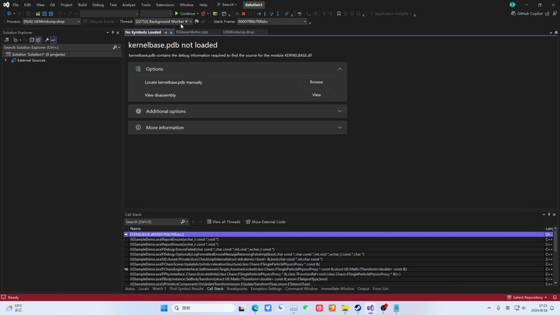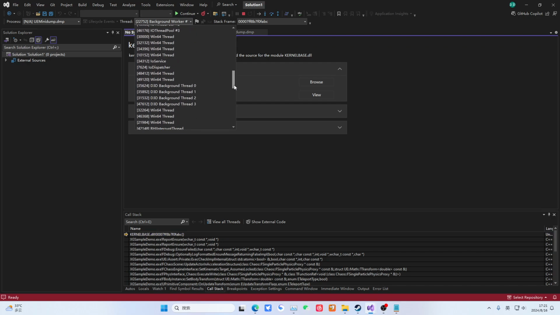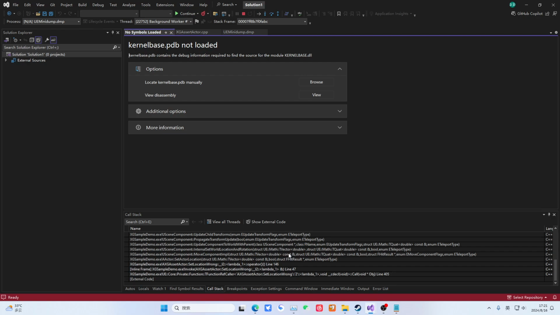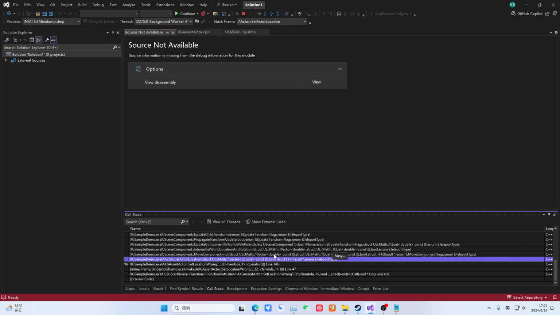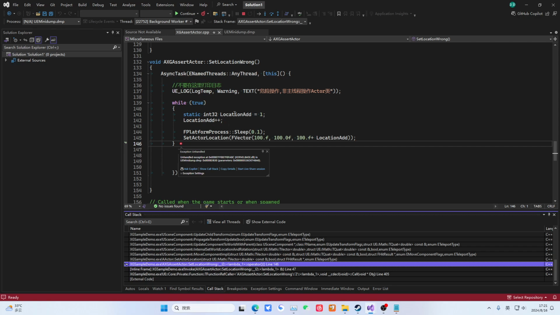Then you will find that it crashed on this thread. You see, here it is in the background. It crashes inside the worker thread. Great, we've demonstrated this crash to everyone. This crash happens because of this reason. Look, this is going inward. You might not be able to see it here. You may need some debug symbols, but basically you can locate it at this position. We are debugging which function caused the crash.